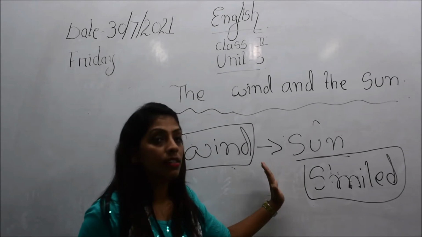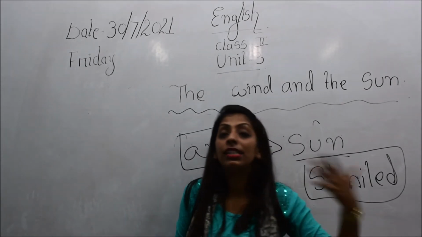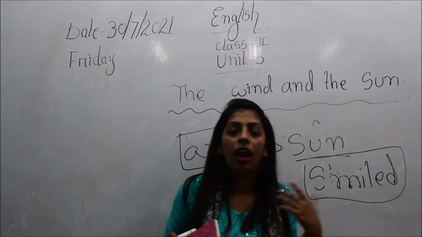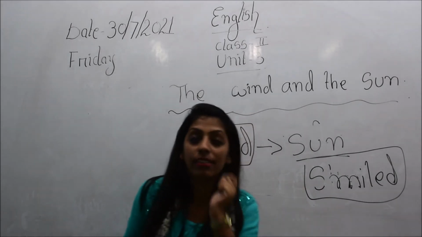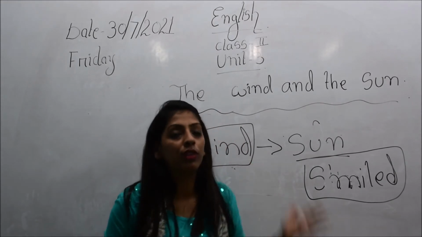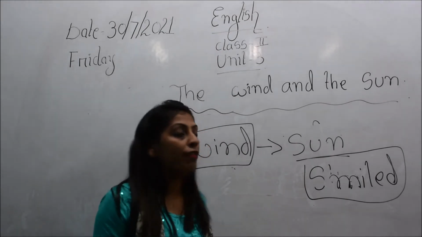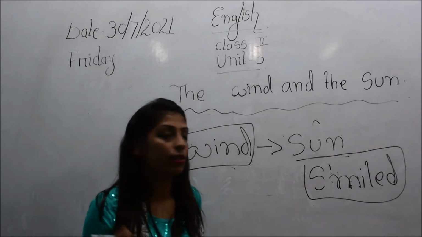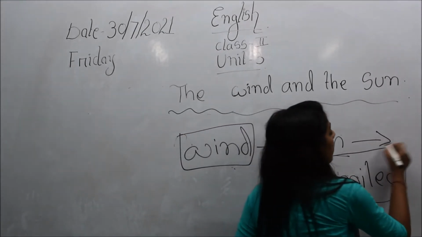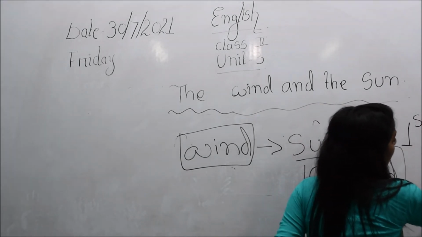Who said this? The sun said that we will be seeing who will win. And how did he say it? The sun said this by smiling, that they will see who will win. And also the sun gave the wind the first chance. What did the sun give, children? He gave him the first chance.